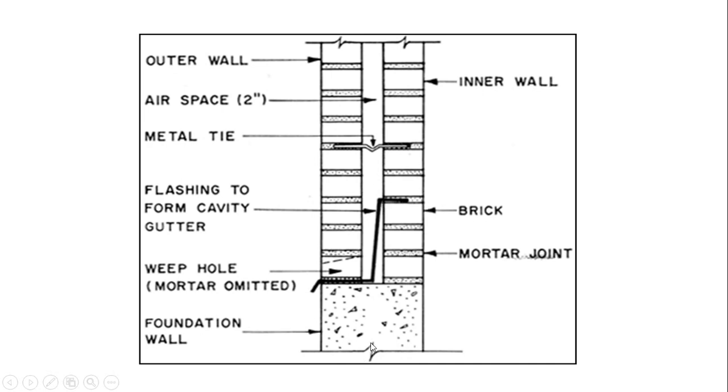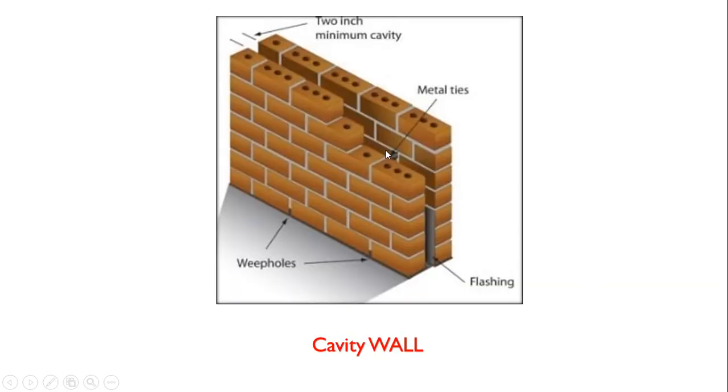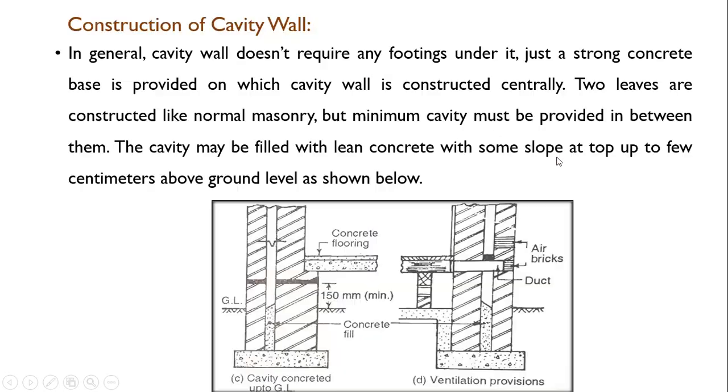So this is the mortar joint and this is the foundation, and here you can see there is a flashing provided to form the cavity. This is also a cavity wall. Two walls are there. This is the gap between the cavity walls. This is the flashing, and weep holes and metal ties are provided.